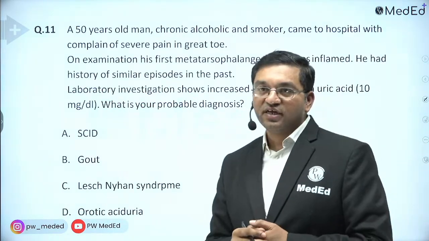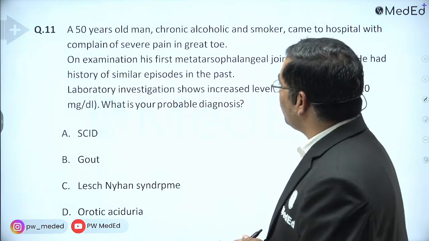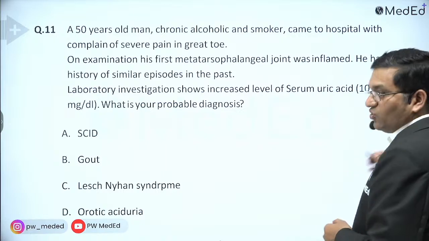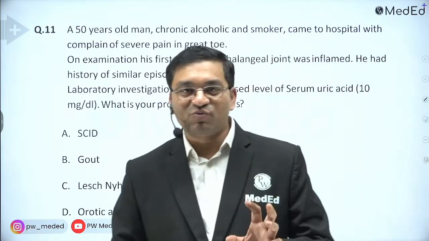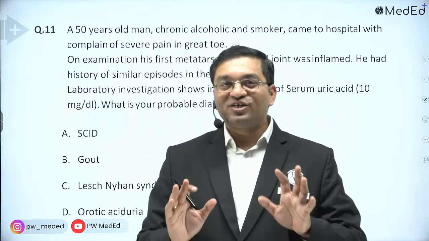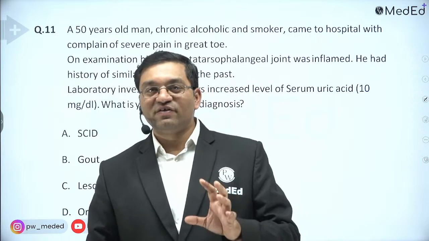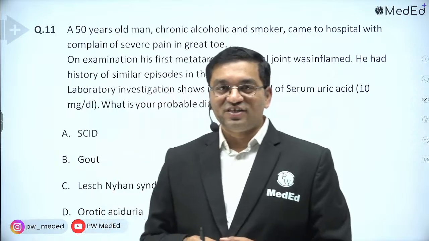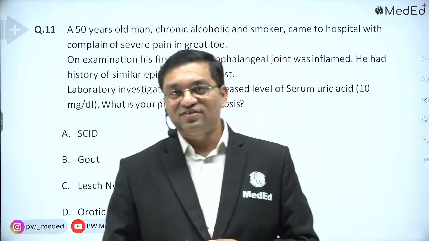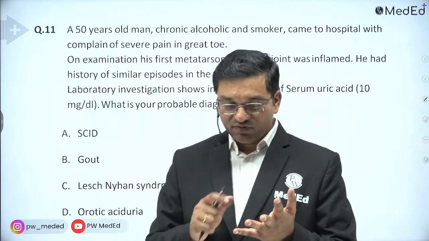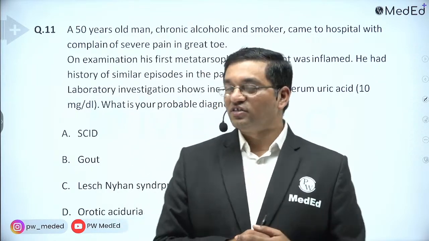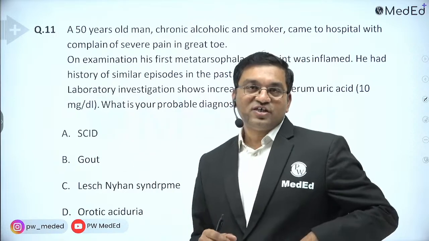Next, question number 11. A 50-year-old man, chronic alcoholic and smoker. Alcohol metabolism is very important. Alcohol itself is not important, but alcohol metabolism is. What is alcohol? Is it food, poison? It is food, it is drug, it is poison, depending upon the concentration. So it is very important in biochemistry.